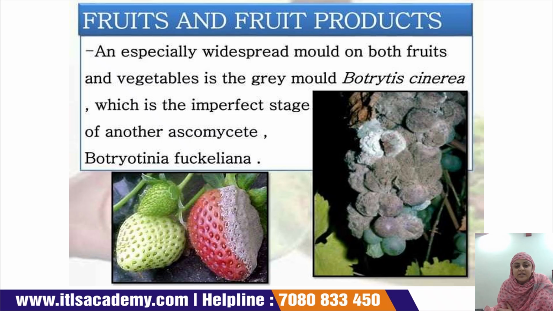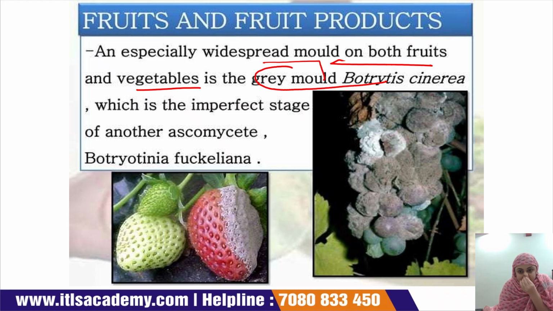An especially widespread mold on both types of fruits and vegetables is gray mold, that is Botrytis cinerea, which is the imperfect stage of another Ascomycete, Botryotinia fuckeliana.